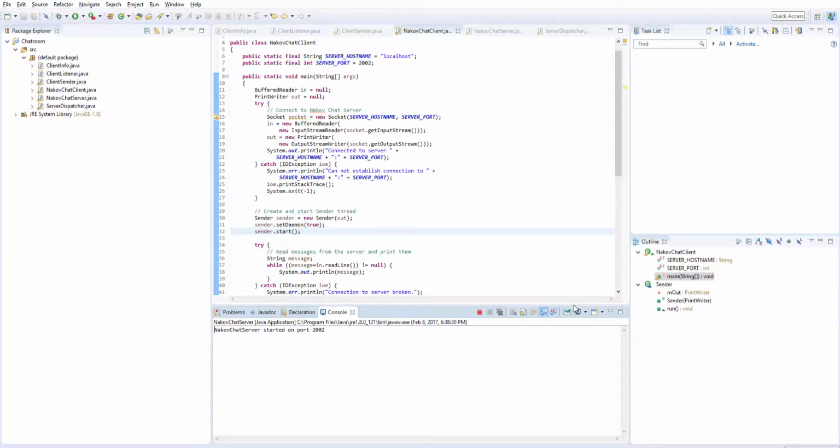We can see by going to the other console that the chat server is still running just fine. There's no problems with it, and I'll display that by restarting the chat client, typing it in, and bam, there we go. Server works.